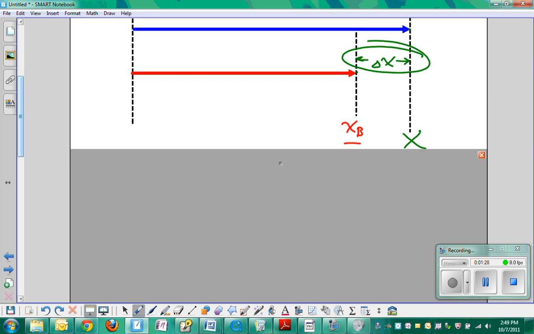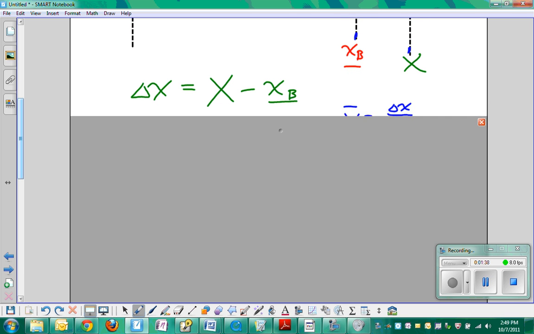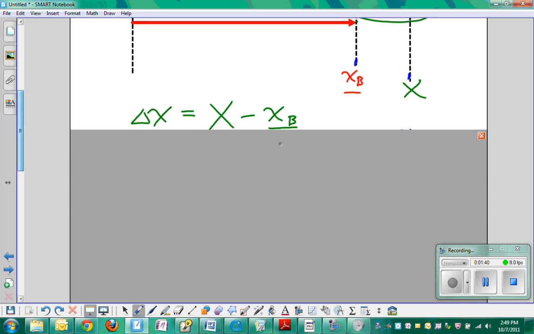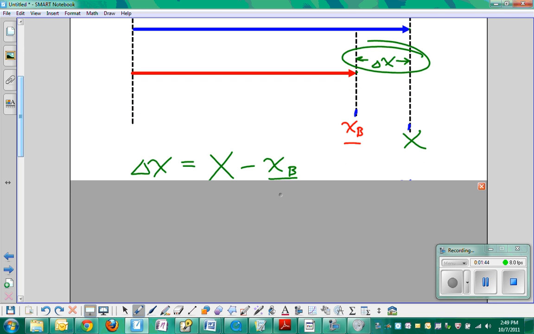Here's XB, the distance Bannister went, and here's big X, El Guerrouj, because he finished the whole race. Looking at our drawing, delta X can be written as big X, the mile, minus the distance that Roger Bannister ran.